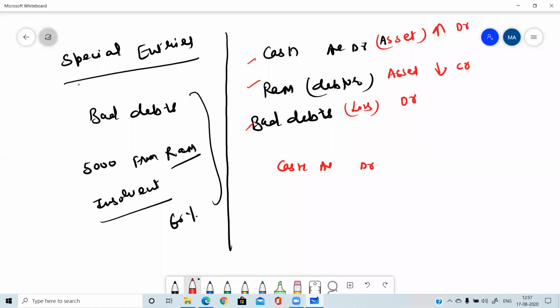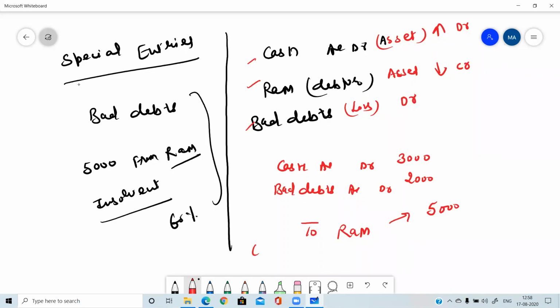Cash account debit, bad debts account debit to Ram. So could you please tell me the amount? What amount of cash is Ram paying? Please tell me the amount. Yes, 60% of 5,000. Yes, 3,000 he has paid. 2,000 has become bad debts, and a total of 5,000 we were supposed to take from him.